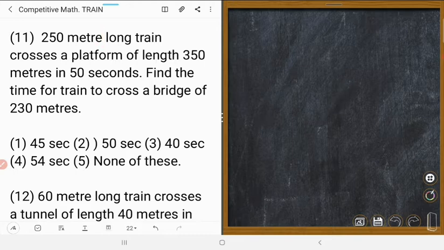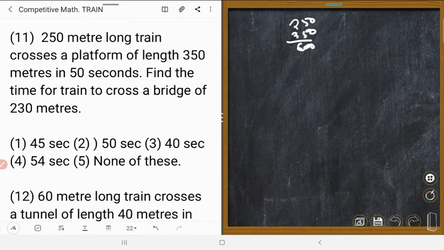Could you understand? So 250 plus 350 is how many? 600. 600 meters is crossed in 50 seconds.